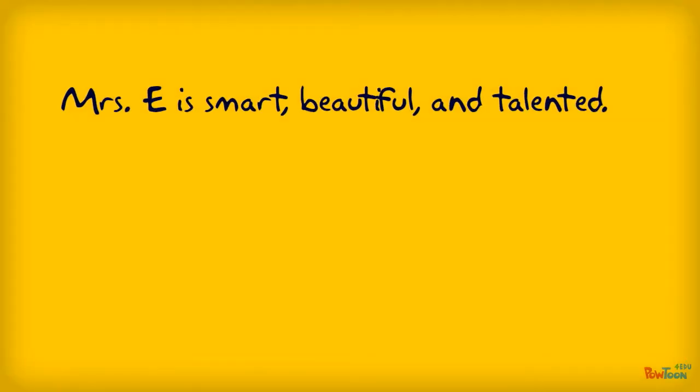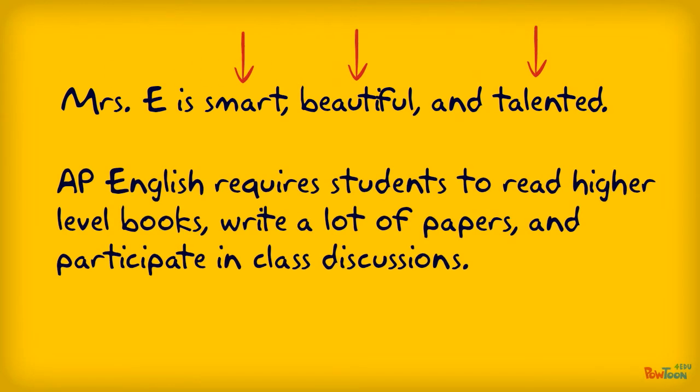In the first sentence, there is a list of adjectives that describe Mrs. E. In the second sentence, we have a list of verb phrases that tell what students in AP need to be able to do. Note that in both sentences, I have used the Oxford comma. This is the comma before the word and. Every modern commentary about the Oxford or Harvard or serial comma says that it is optional. But since this class typically focuses on formal academic writing, I want you to use it.